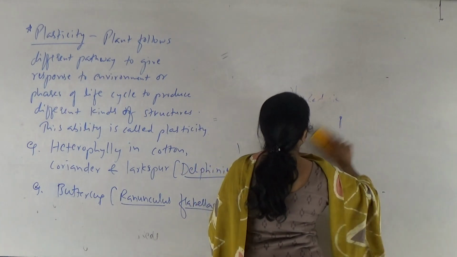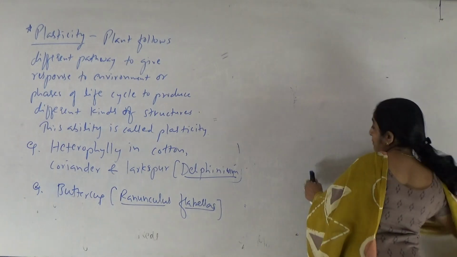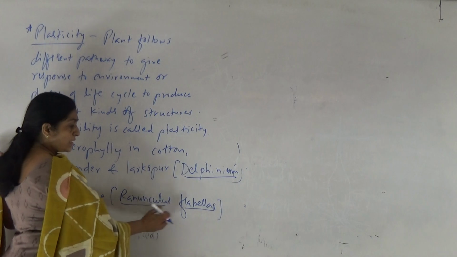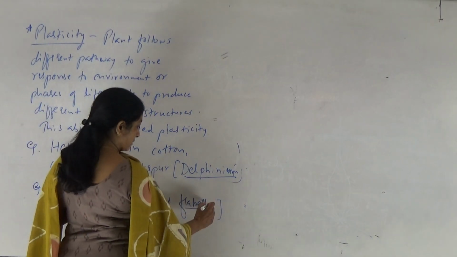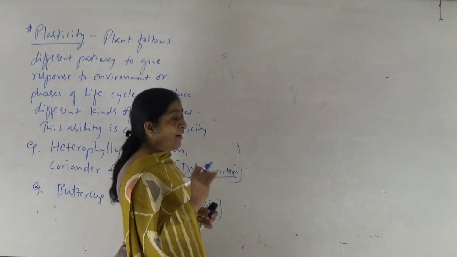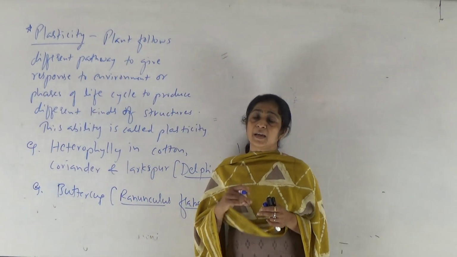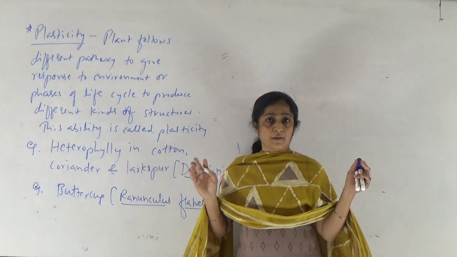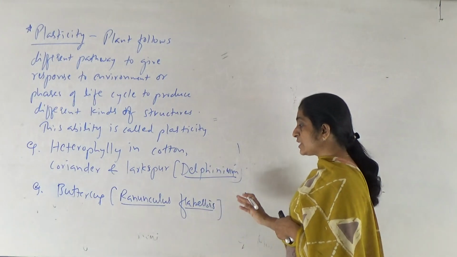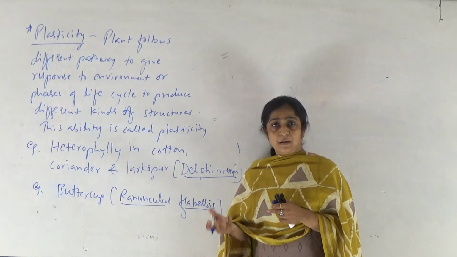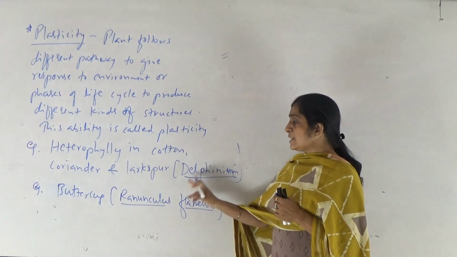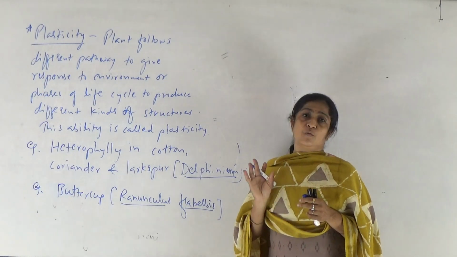Okay, so buttercup is the common name of that plant. Ranunculus flabellus is the botanical name, right? So in this plant, when it grows in an aquatic environment in the water, the shape of the leaf is different, and when it grows on the land, the shape of the leaf changes, right? So this is with respect to the habitat, in which condition that plant grows, so that decides the shape of the leaf. Hence, it is an example of extrinsic heterophily, right?